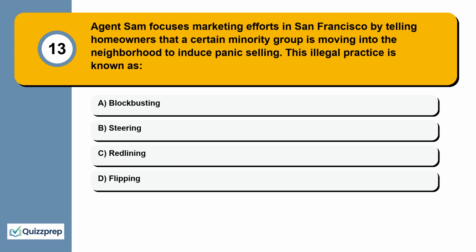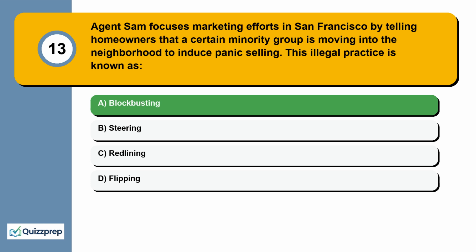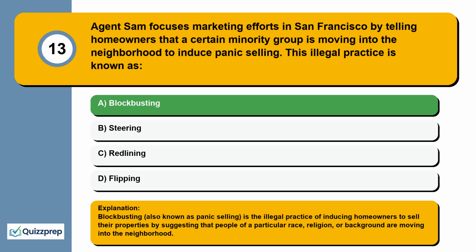Question 13. Agent Sam focuses marketing efforts in San Francisco by telling homeowners that a certain minority group is moving into the neighborhood to induce panic selling. This illegal practice is known as blockbusting, steering, redlining, flipping. Blockbusting, also known as panic selling, is the illegal practice of inducing homeowners to sell their properties by suggesting that people of a particular race, religion, or background are moving into the neighborhood.